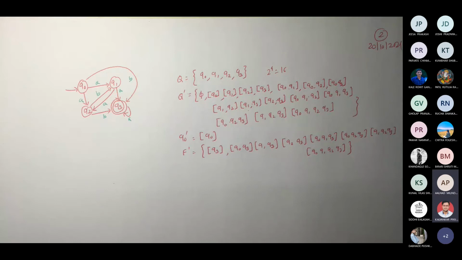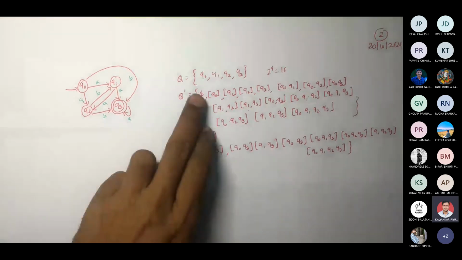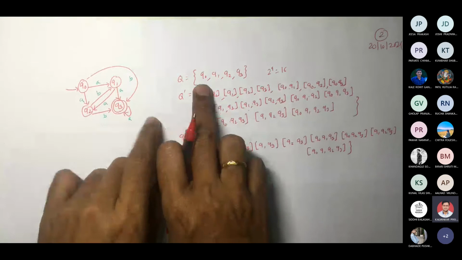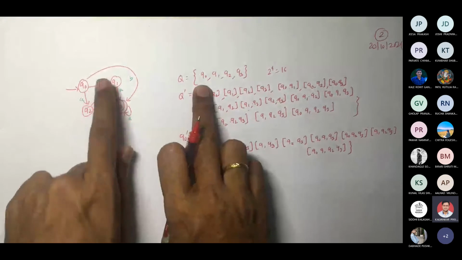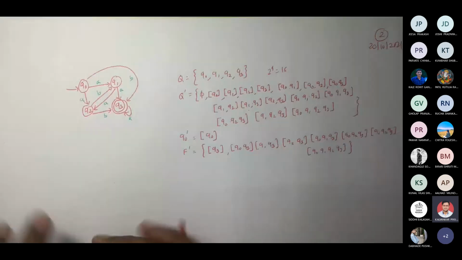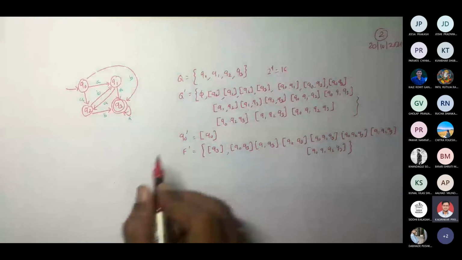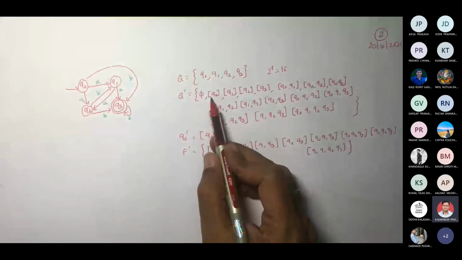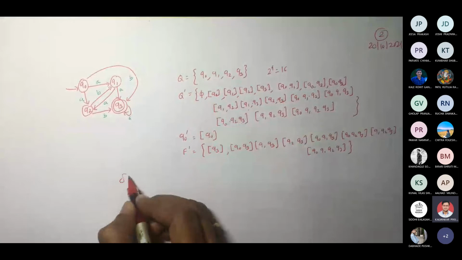Yes, sir. Okay, now how will you work? For every state, the way that we are going, delta q0 comma a. So you are going to get a square bracket, correct? So you write it like this, and you go on like this. You have to pick one state at a time. You are not going to work with phi. You start with this. Right now we are working on delta dash.